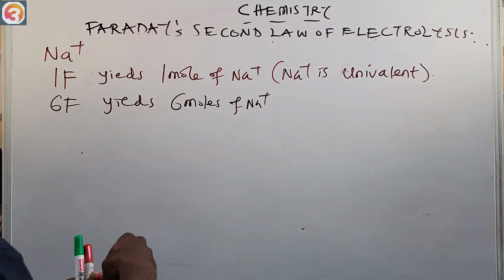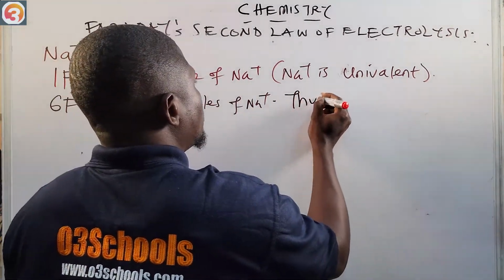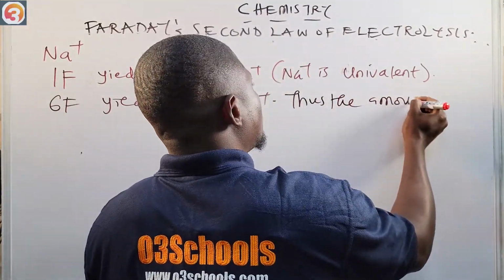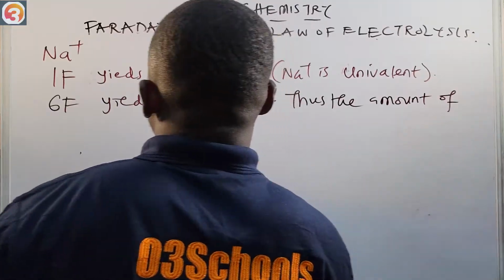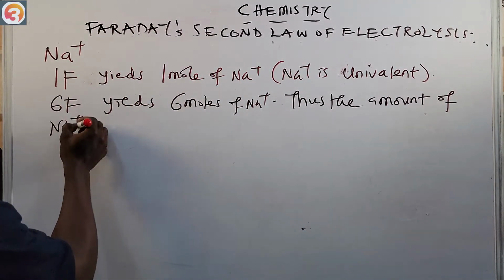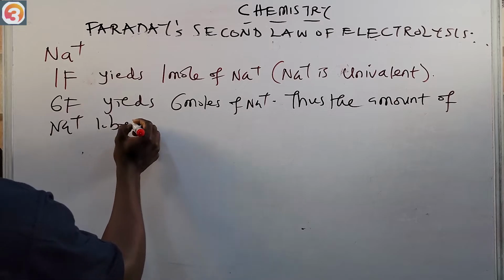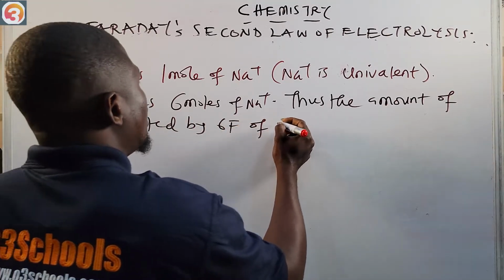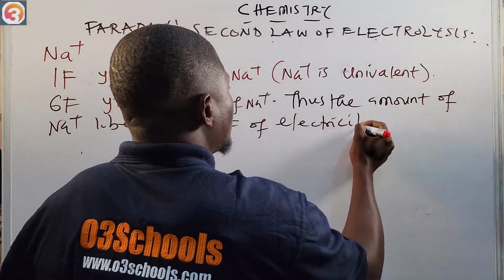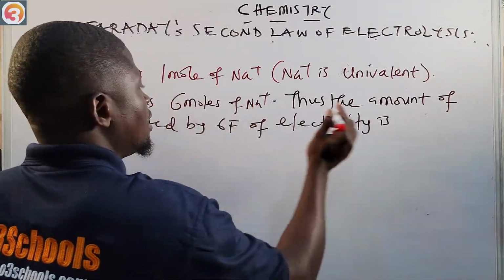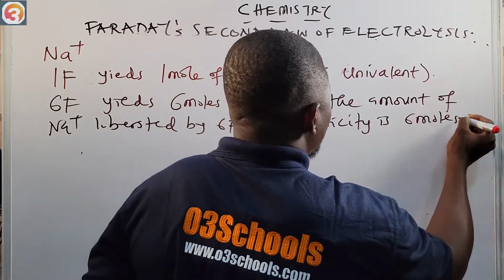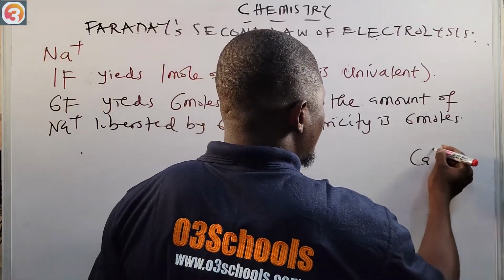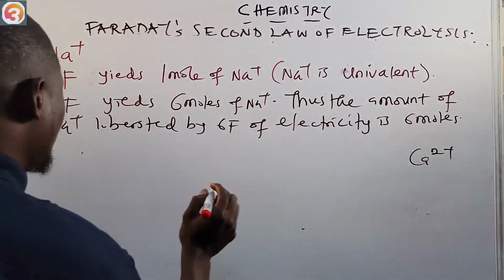Thus, the amount of Na+ liberated by 6 Faraday of electricity is 6 moles. As simple as ABC. Now, let us continue. Let us now look at the next one, which was Ca2+, right? Now, for Ca2+,